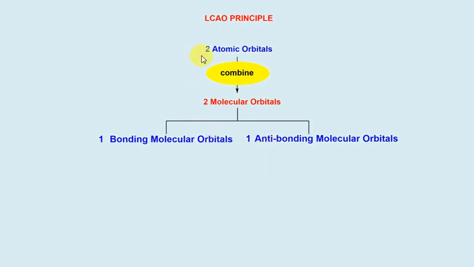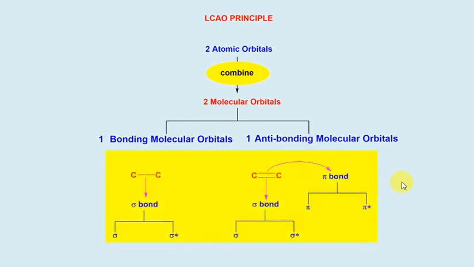If four atomic orbitals combine, they will form four molecular orbitals. Out of four, two will be bonding molecular orbitals and two will be anti-bonding molecular orbitals. Friends, as bonding orbitals are part of the bond, bonding molecular orbitals are more stable than anti-bonding molecular orbitals.